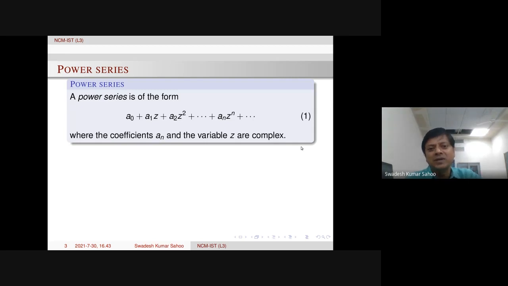Anyway, when we talk about power series, we must talk about its convergence. So how to study convergence of a power series, or in general a series? In that case, we have to take the nth partial sum. Then if the nth partial sum is convergent, we say that the power series is convergent.